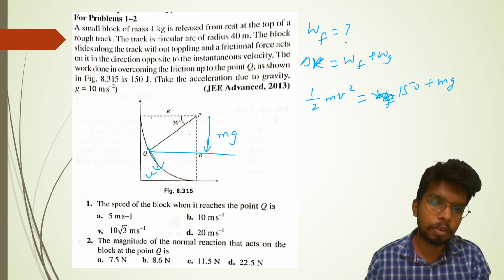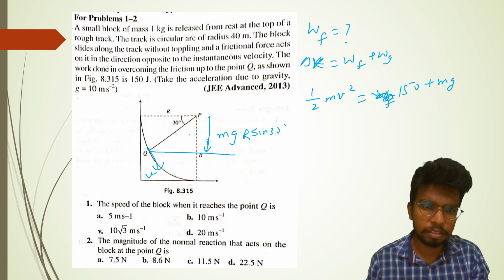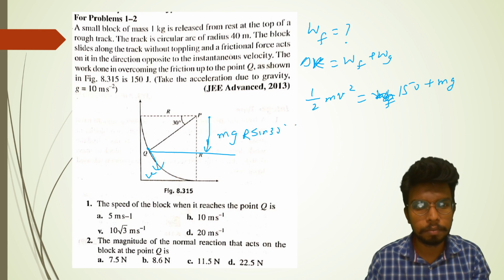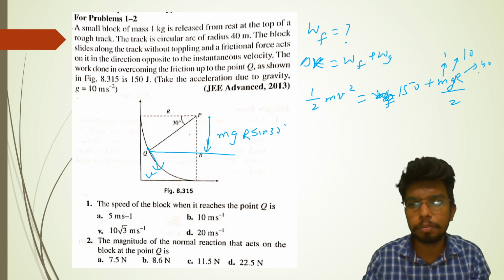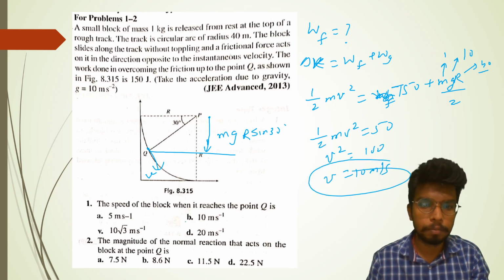This is the work done by the gravity, so effectively it should be mg r. This is r cos 30, r sin 30, yeah, r sin 30. So it will come out to be mg r by 2. Mass is 1, g is 10, obviously, let's assume it to be 10. Radius is 40, so make it like 20. It's going to be 10 times 40, 400, 200. So minus 150, plus 200. Work done by friction will be negative, obviously. So half mv square is going to be 50. So v square is going to be, mass is 1, so 100. So v will come out to be 10 meter per second. This will be the result.